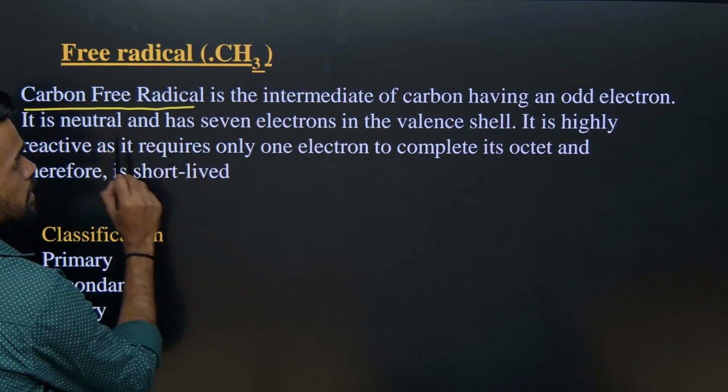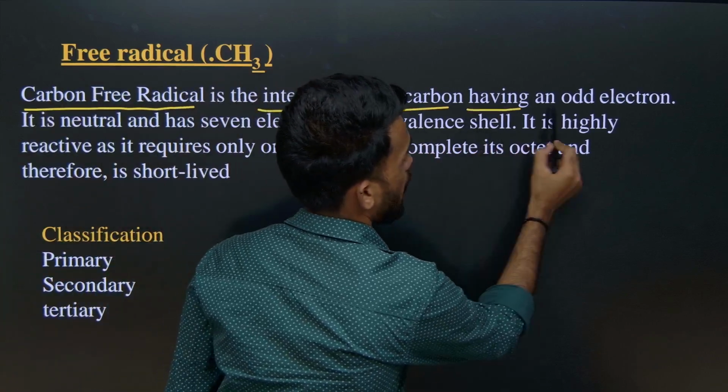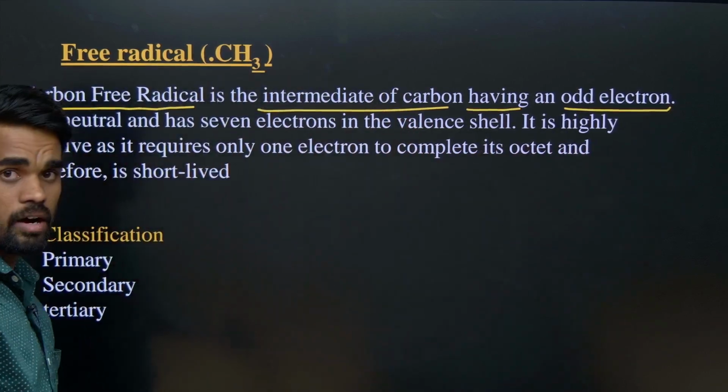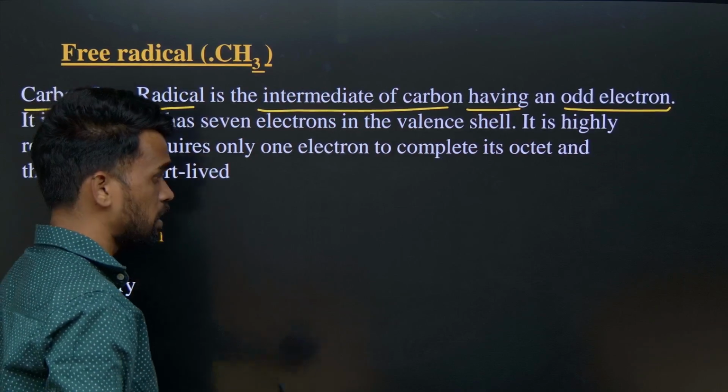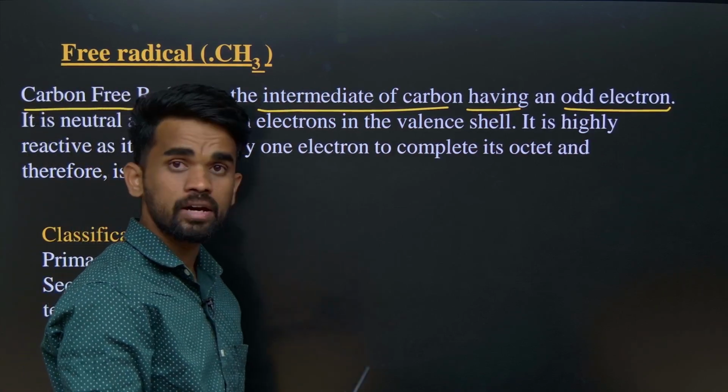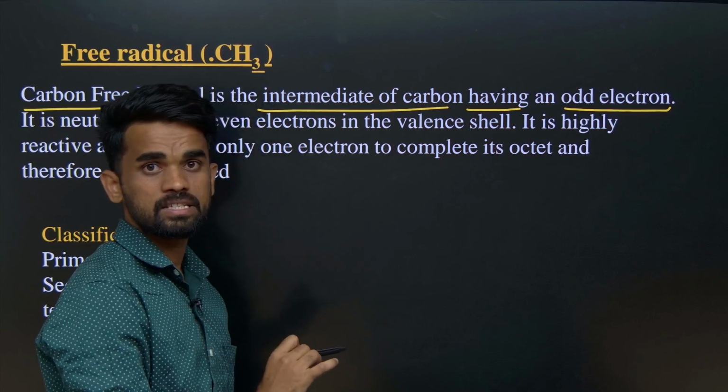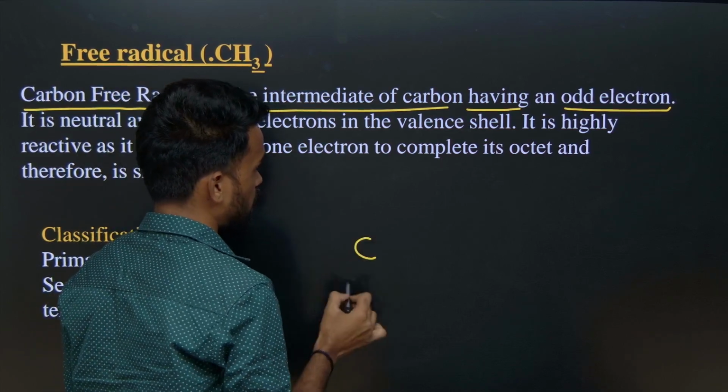Free radicals are intermediates of carbon having an odd electron. So how will they get generated? By homolytic cleavage of a bond, the generation of a free radical takes place, as we discussed. Now let us take one example.